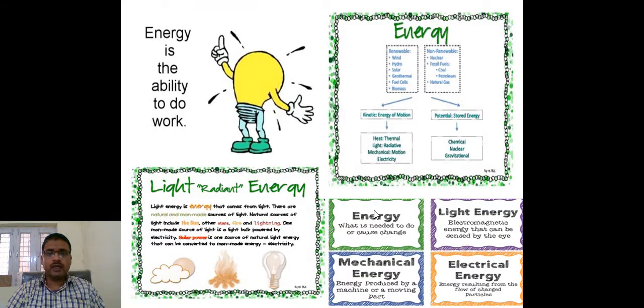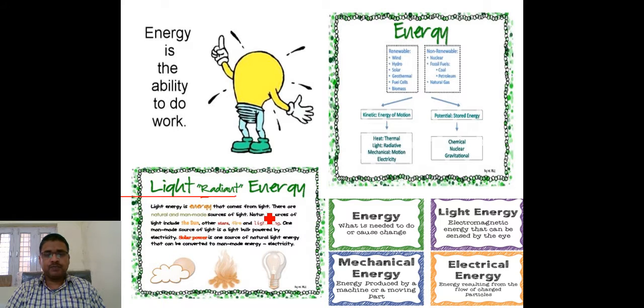As already told, energy is basically the ability to do work. What do you mean by light radiant energy? That means light always radiates energy, in terms of light and in terms of heat.